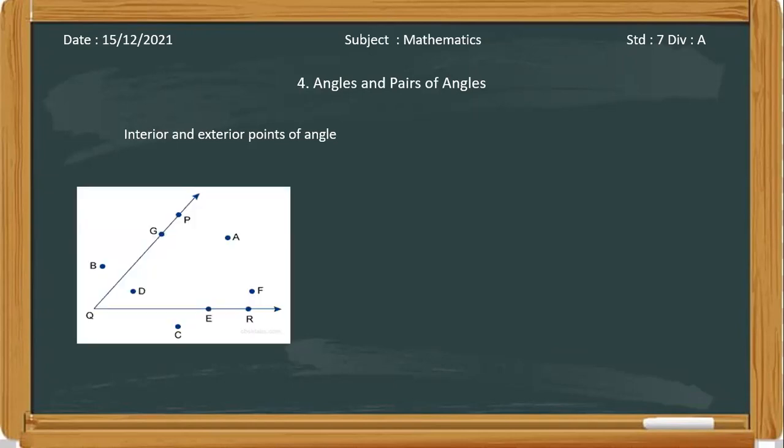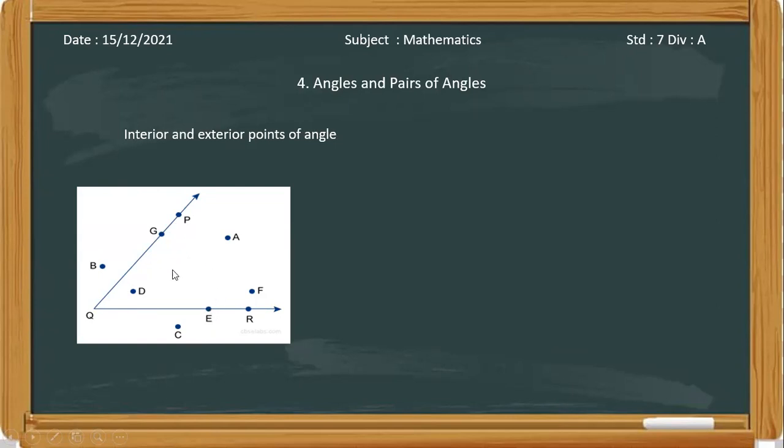So consider this figure. In this angle PQR, the arms are QP and QR, right? The points which are inside the arms of the angle are called interior points, and the points which are outside the arms of an angle are exterior points.